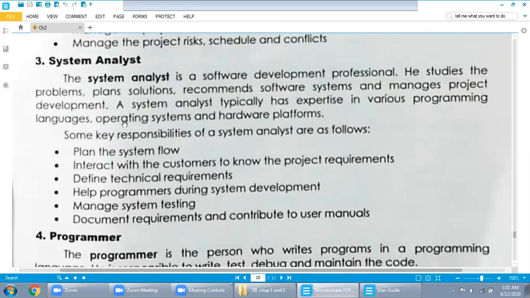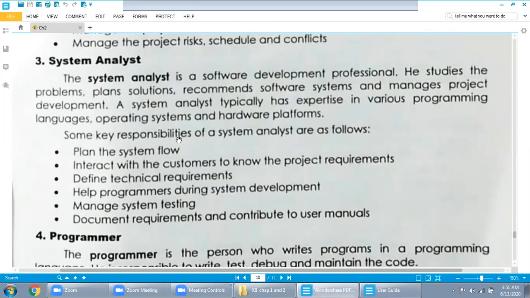So he must have the knowledge of programming languages, operating systems like Windows, Linux, and hardware platforms, meaning kinds of systems: Pentium 4, Core i3, Core i5, Core i7, whatever. He has complete knowledge about them.